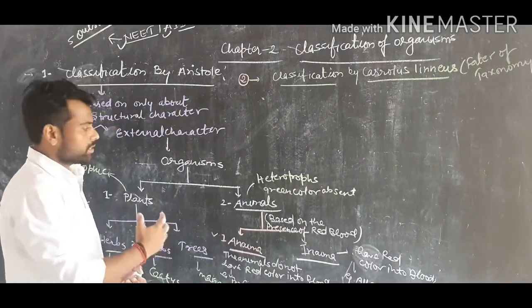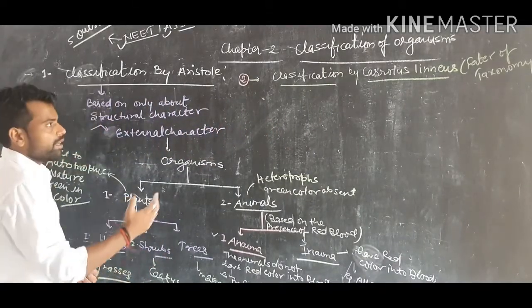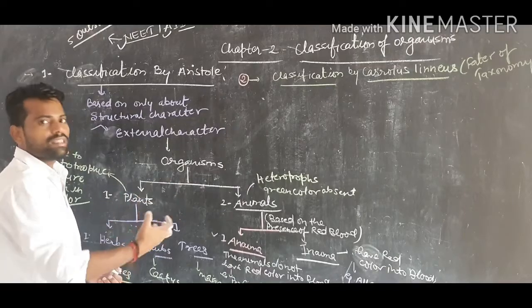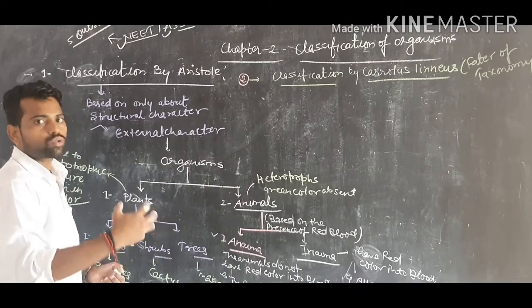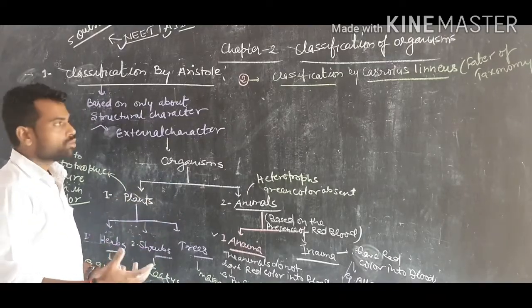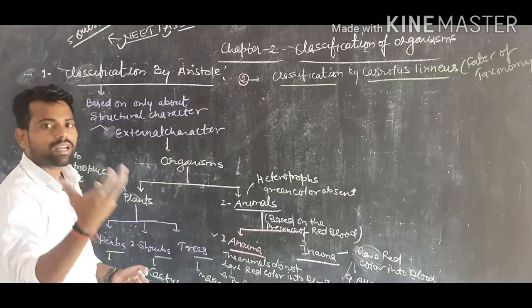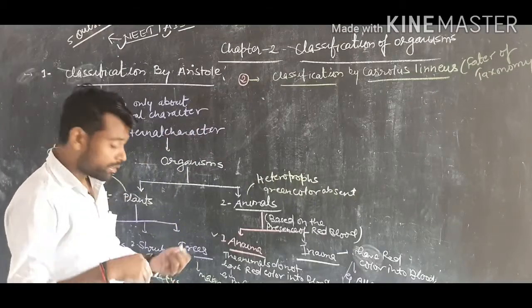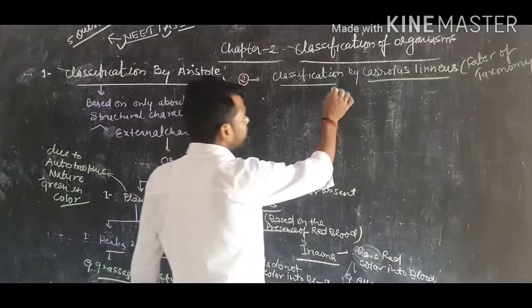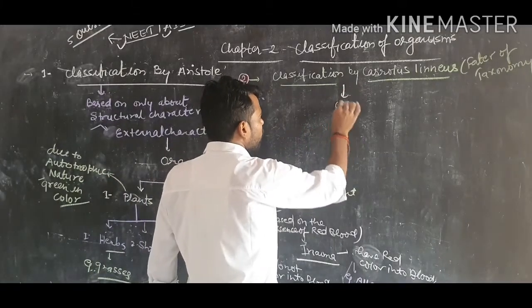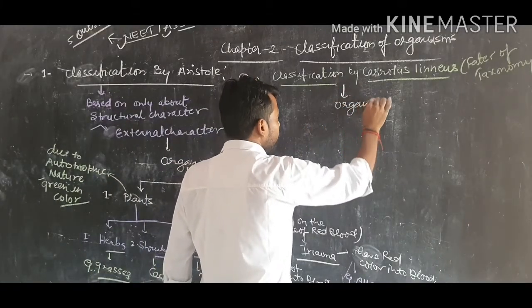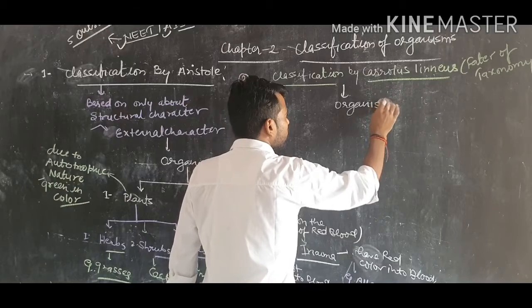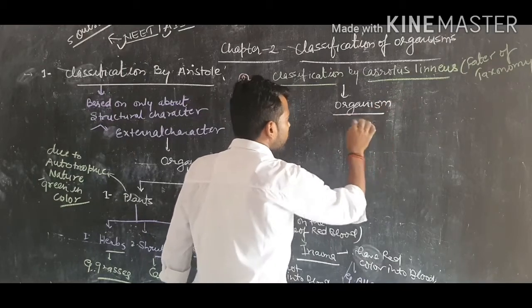So in this area, another scientist came and also tried to classify the organisms. Carolus Linnaeus started the classification of the organisms, and he made two basic kingdoms. How many kingdoms? He classified all the organisms into two basic kingdoms.